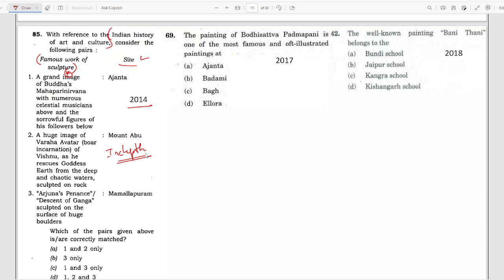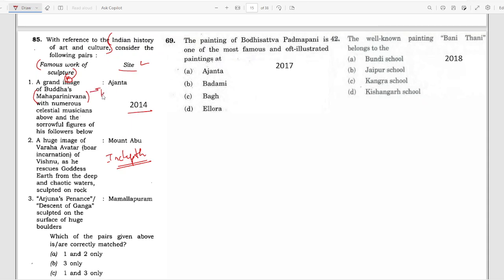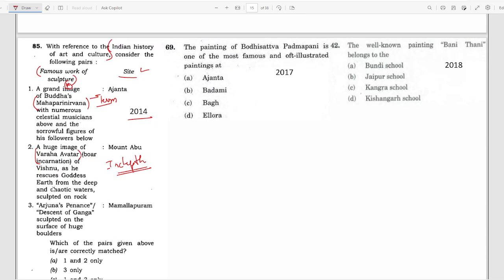I hope this is very clear. In the options, a grand image of Buddha's Mahaparinirvana with numerous celestial musicians above and sorrowful figures below. Mahaparinirvana is also a term whose meaning you have to understand. Then a huge image of Varaha avatar of Vishnu rescuing goddess Earth from the deep and chaotic waters, sculpted on rock.